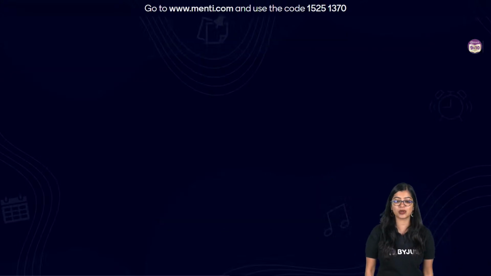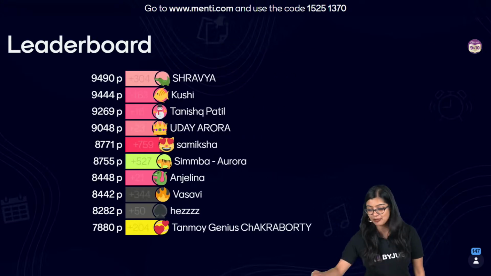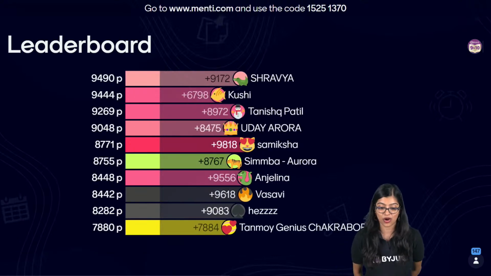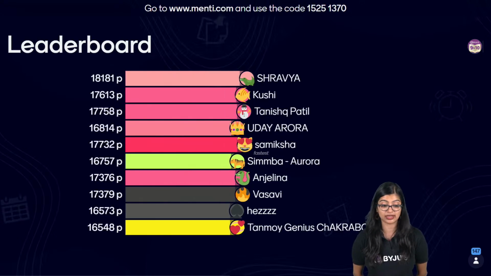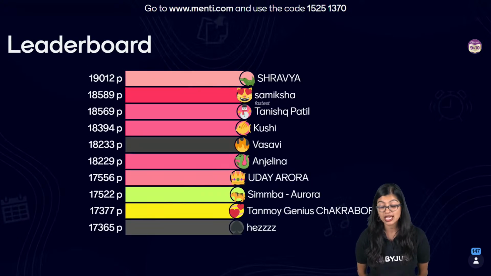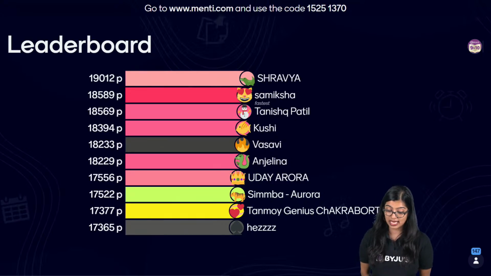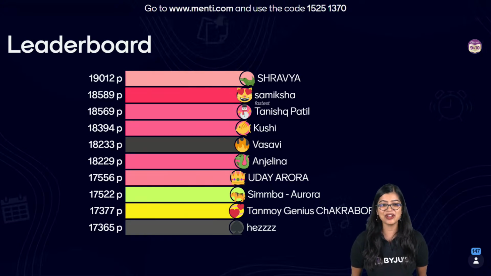So with this, of course, we are going to have the next leaderboard after economics. I can see Shravya is on top with around 19,000 points, followed by Samiksha, who's also the fastest. Then Tanishk, Kushi, Vasavi, Angelina, Uday, Simba, Tanmoy, and Hez. Well done, all of you. Very proud of the work that you've been doing so far.